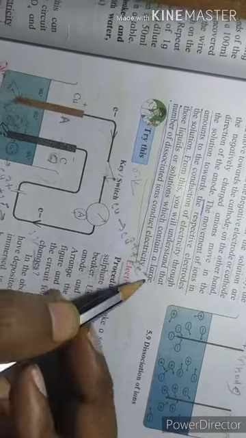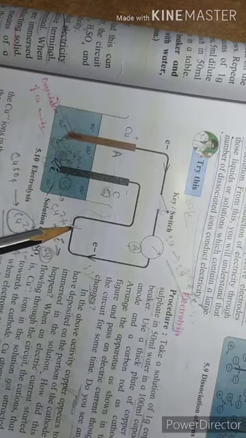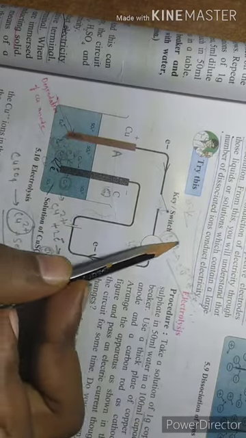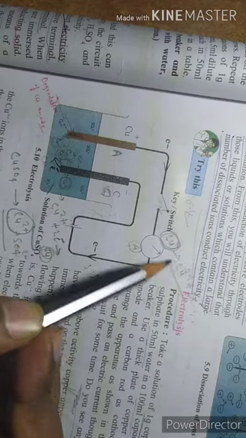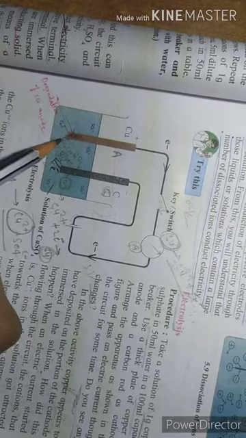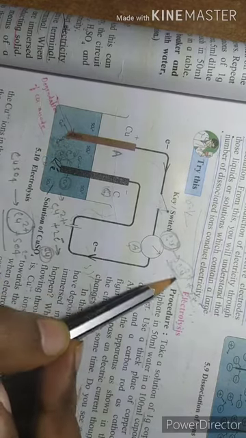So the same thing is happening here. The copper atom is here, but electrons are removed from here, by the positive terminal of the battery. So this copper again became Cu2+ in the solution, and due to that, the color does not change.